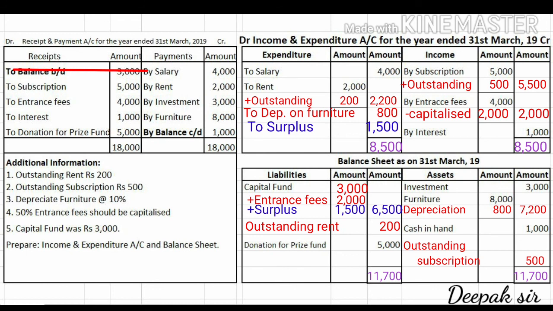So let us quickly wrap up this. So students, remember in income and expenditure account, whenever income side total is higher, the organization will get a surplus, and surplus will be added to the capital fund. But if after closing your income and expenditure account, if debit side total is higher, that is if expenditure are higher and incomes are less, then the organization will suffer a deficit, and this deficit we will have to deduct from the capital fund.